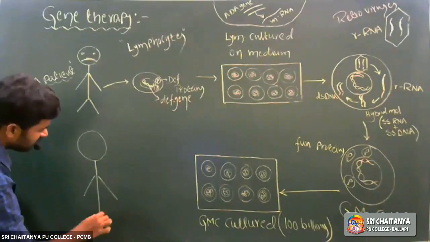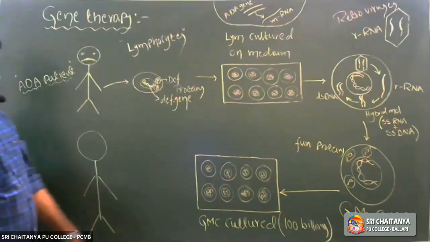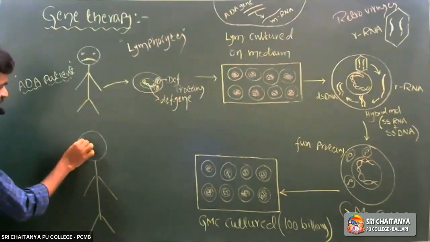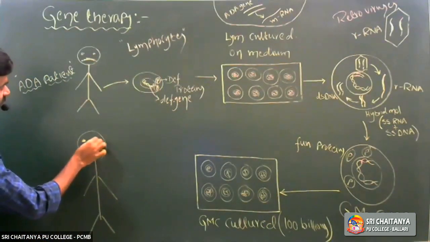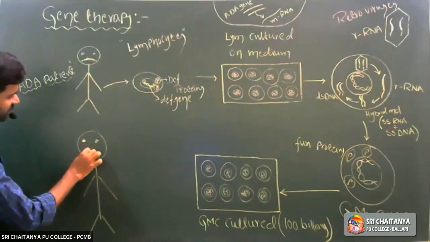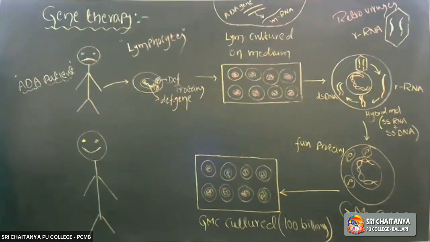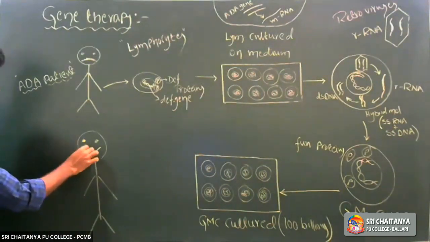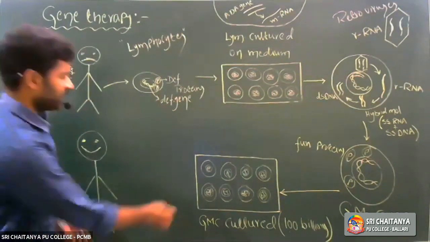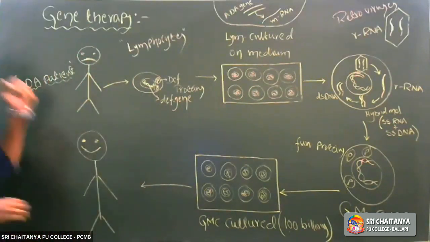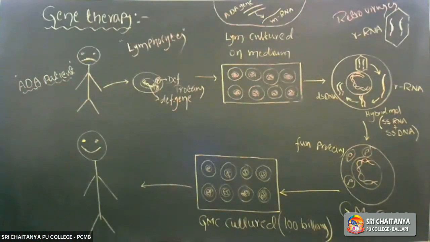The genetically modified white blood cells, the lymphocytes, 100 billions of cells, are directly injected into the blood of the ADA patient.